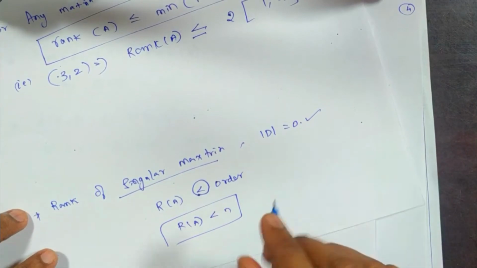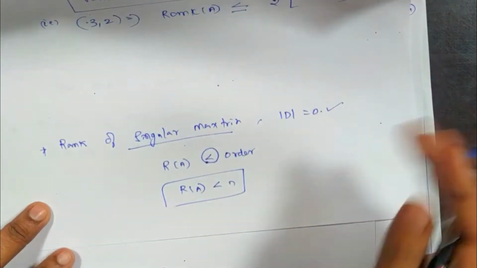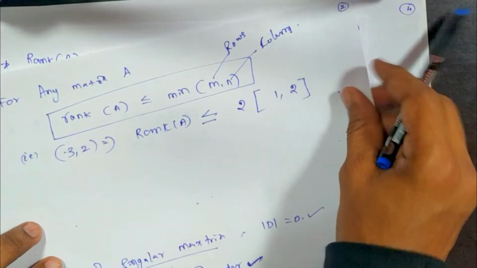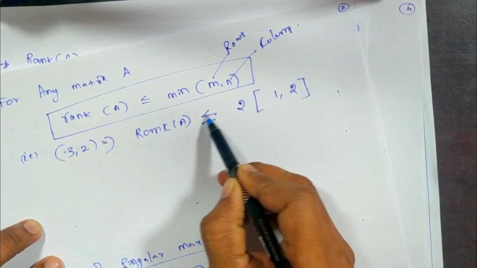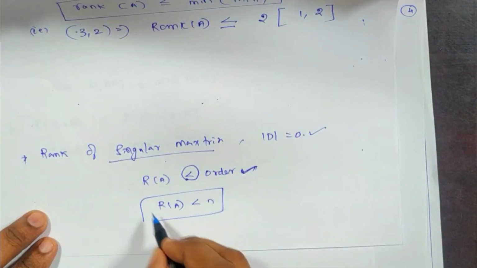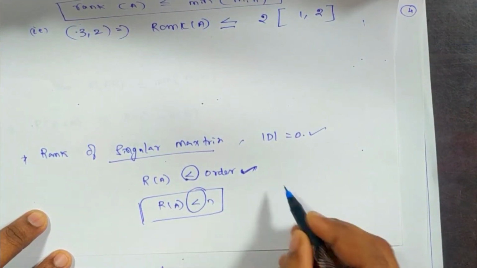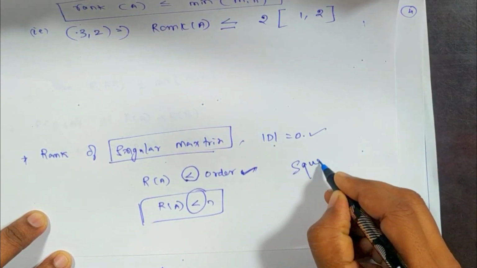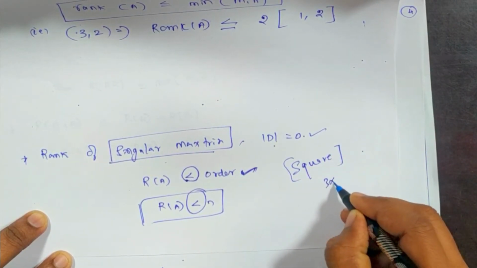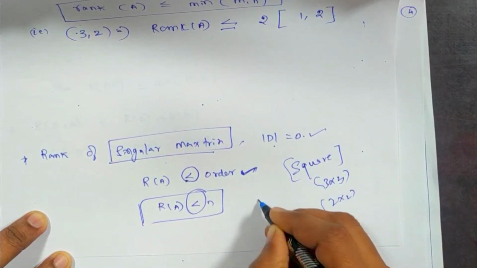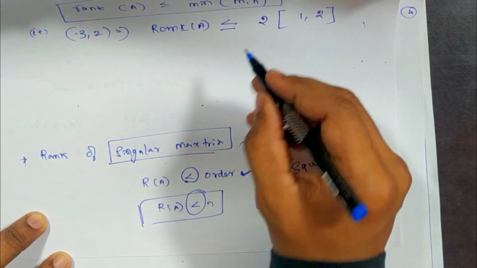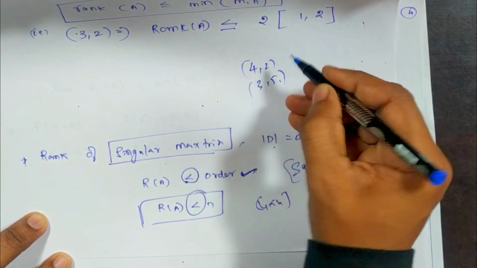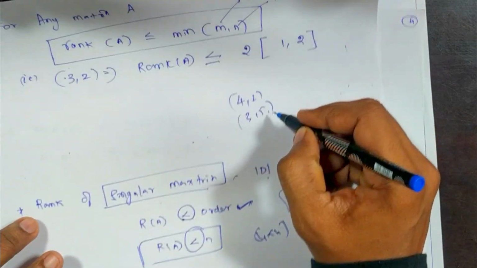Where the determinant value is 0, the rank is always less than the order. In the previous problem we had less than or equal to, but here we have only the less than term. This means for all singular matrices, meaning determinant 0, which is only for square matrices, like 3 cross 3, 2 cross 2 or 4 cross 4.